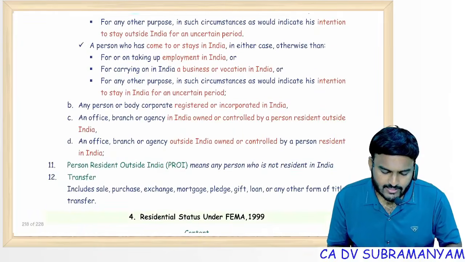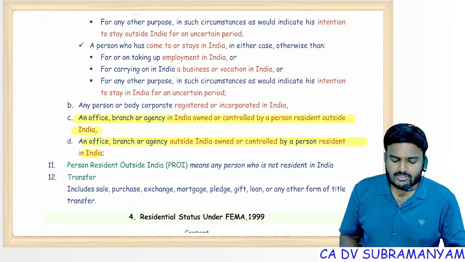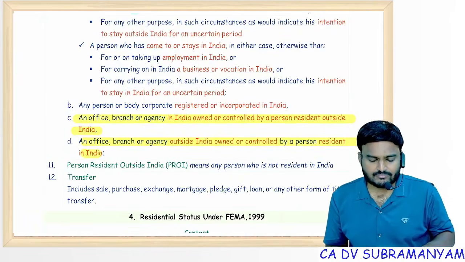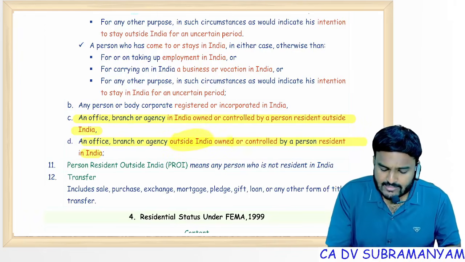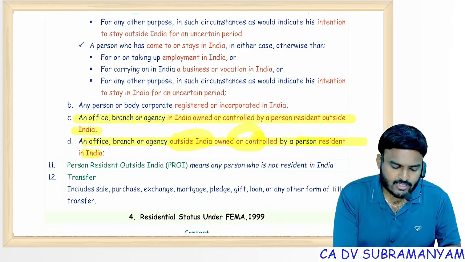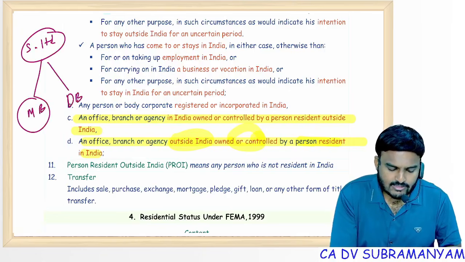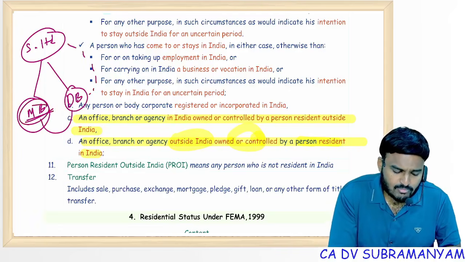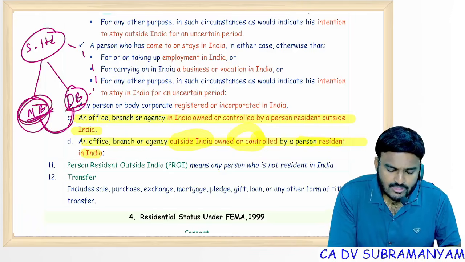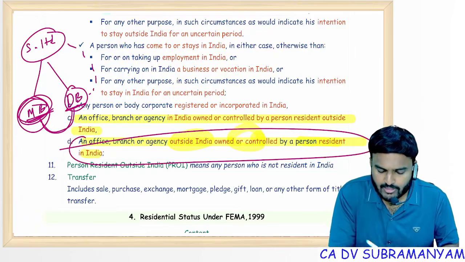Person resident in India, these 2 points are exceptional points. See, a branch, office, agency in India is resident, and outside India also resident if it is either owned or controlled by a person resident in India. For example, a Singapore company limited had 2 branches. One is the Mumbai branch, the other one is the Dubai branch. So the Dubai branch is completely owned by Singapore, but if the Dubai branch is controlled by the Mumbai branch, then the Dubai branch also becomes resident. Exceptional point, exceptional point.